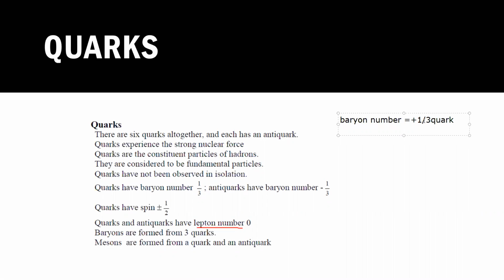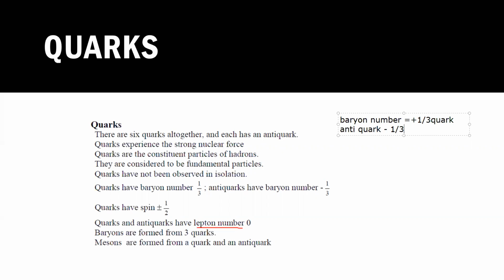And for every anti-quark, it will be minus 1/3. That's called a baryon number. Baryon number and lepton number applications you will study later in this chapter. Basically it is used to show conservation in a reaction, whether a reaction will occur or not.